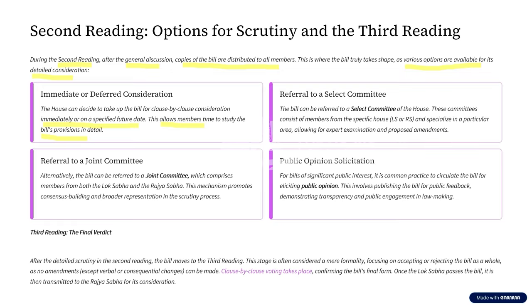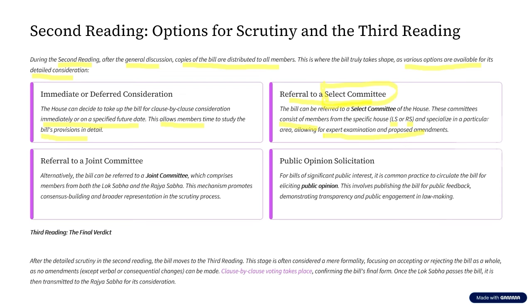Now, what are the other options? The other option is that this bill can also be referred to a select committee. That is, let us assume, Lok Sabha or Rajya Sabha, any one specific house. Of that particular house, certain members who are experts in certain fields are selected. The bill will be sent to this select committee, and this committee will offer certain recommendations. It is up to the house whether to accept the recommendations or not, but the committee will do its job of providing recommendations.